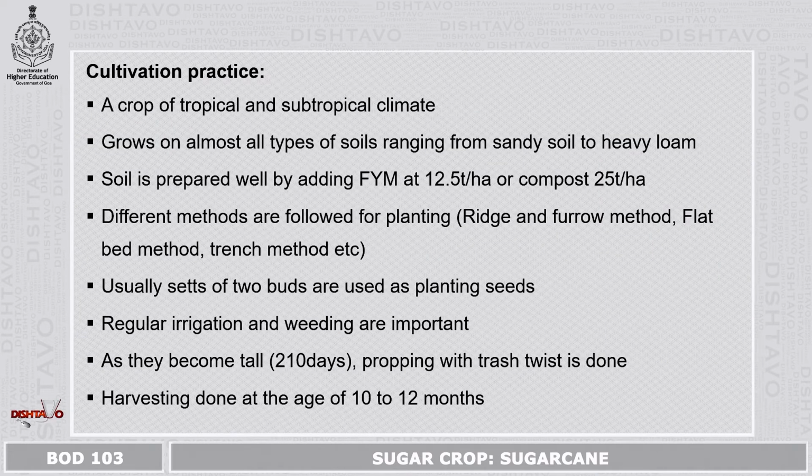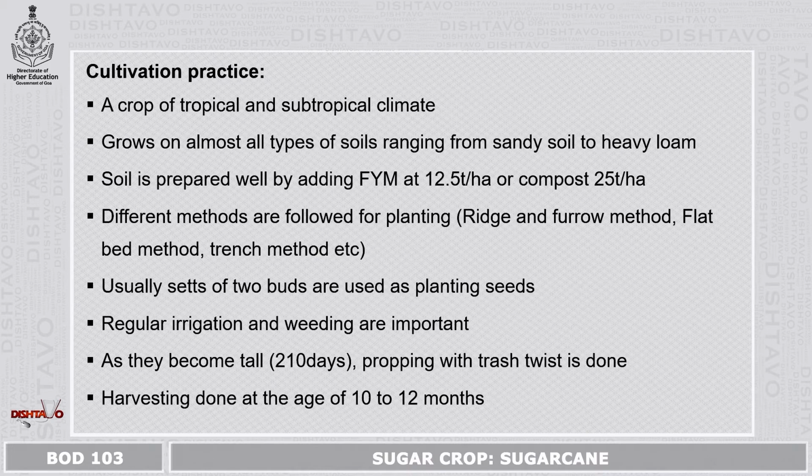Cultivation practices. It's a crop of tropical and subtropical climate. Grows on almost all types of soils ranging from sandy soil to heavy loam. But its growth will be best in alluvial soil. Soil is prepared well by adding farmyard manure at 12.5 tons per hectare or compost at 25 tons per hectare.